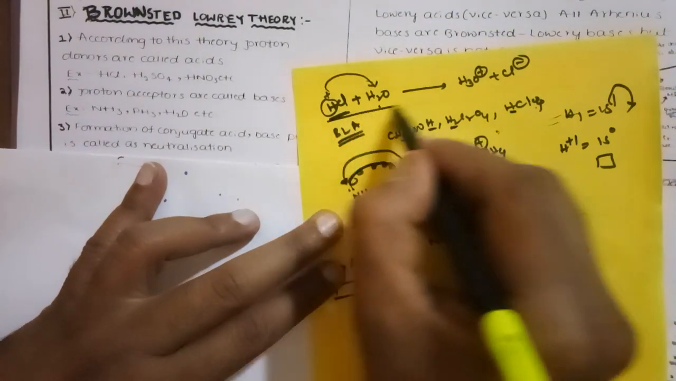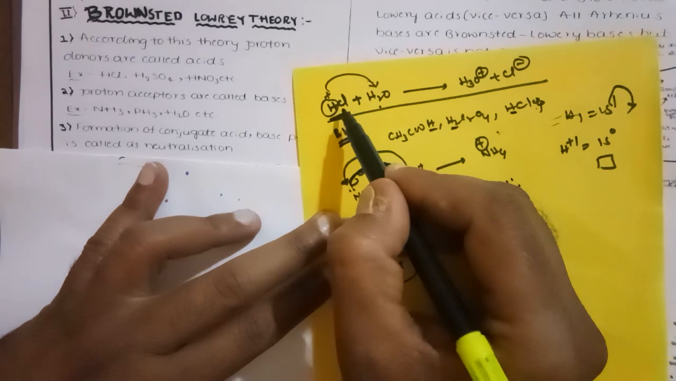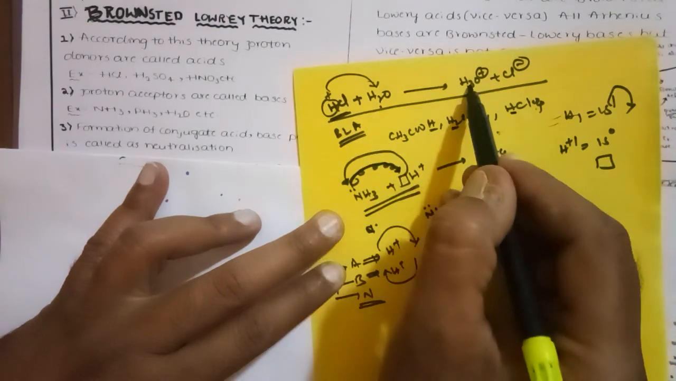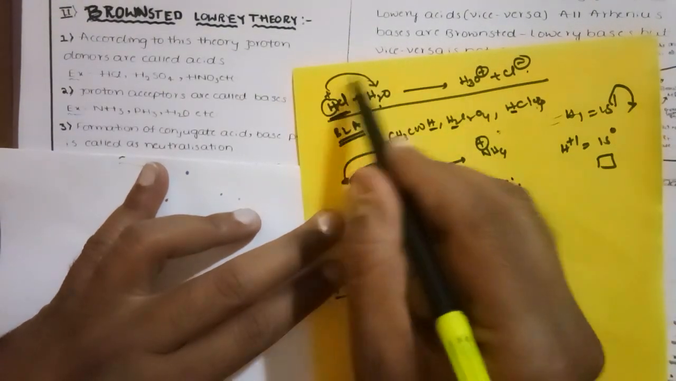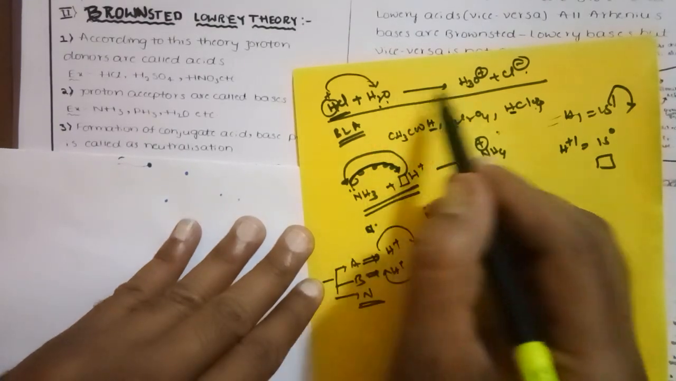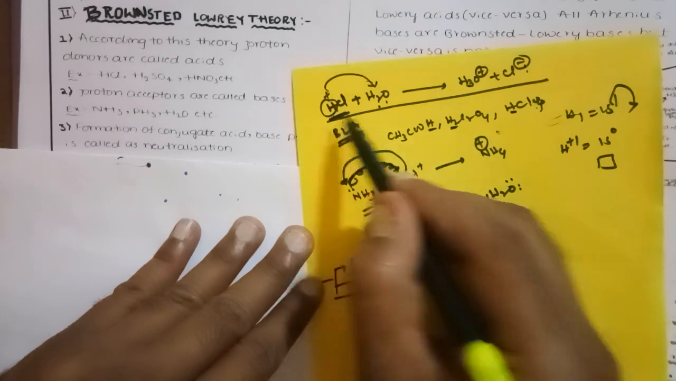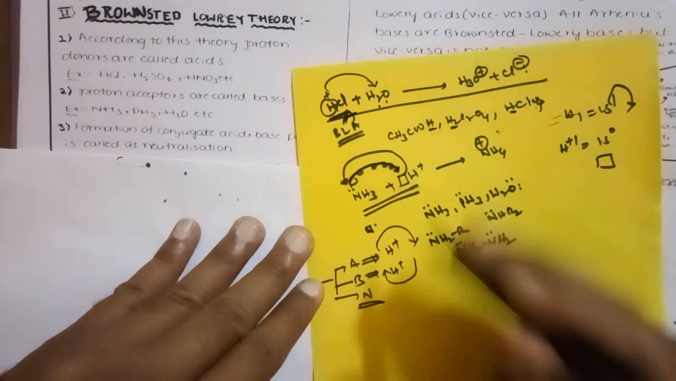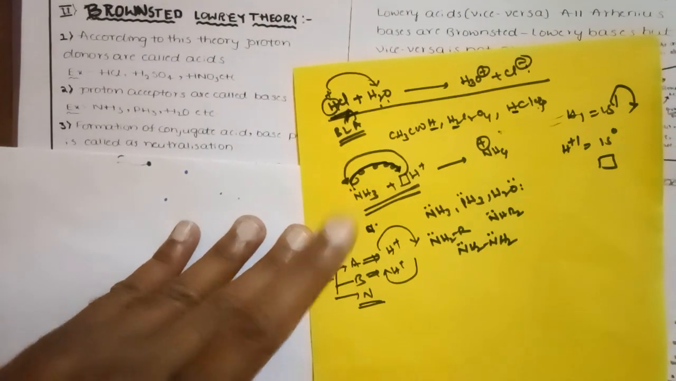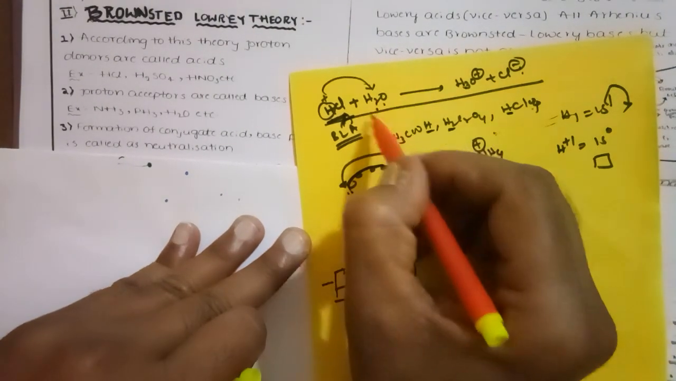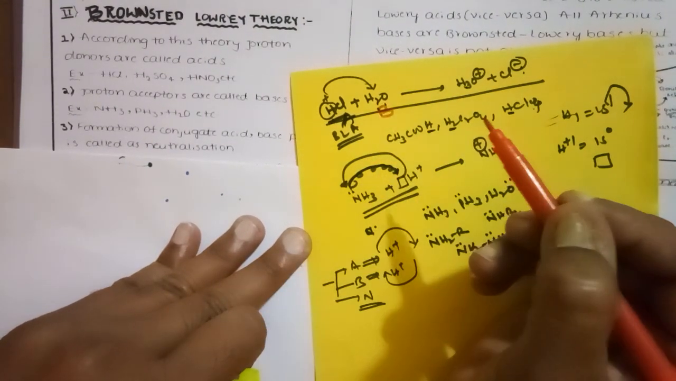For example, let me consider this one. HCl plus H2O gives rise to H3O plus and Cl minus. HCl has donated one proton to water, such that it forms H3O plus and Cl minus, and it donates one proton, so that's why this is an acid. And this water accepts one proton, so that's why this is a base.